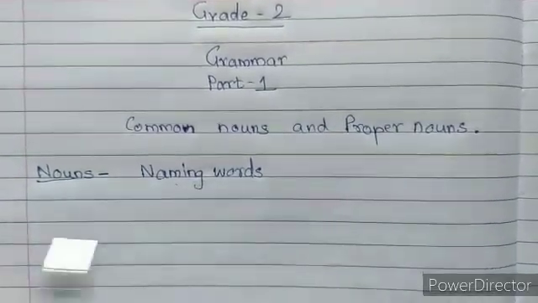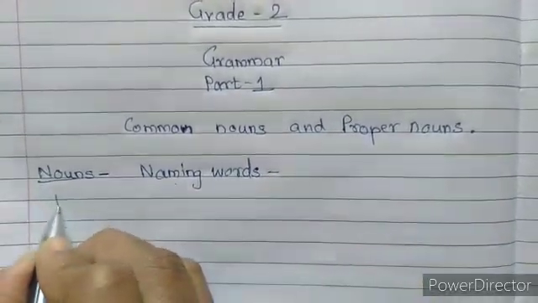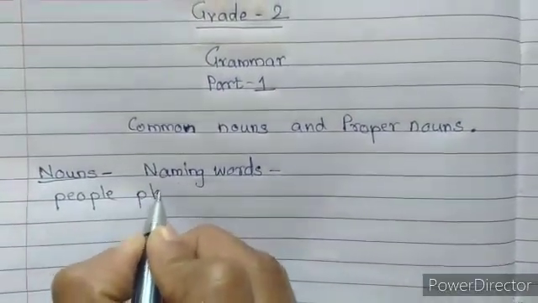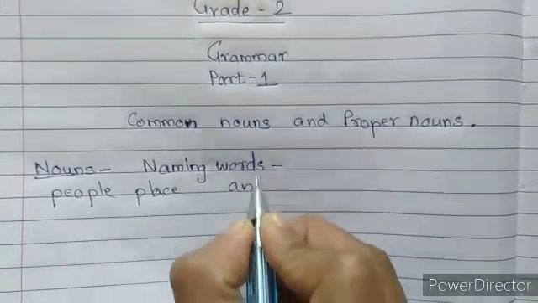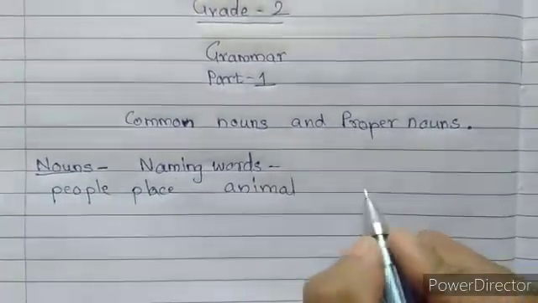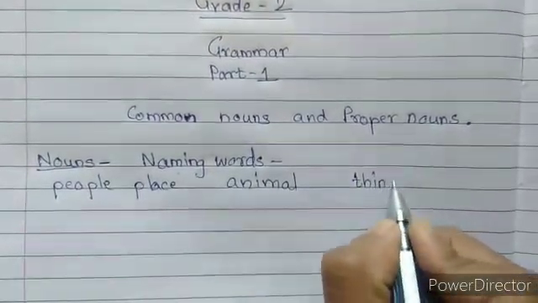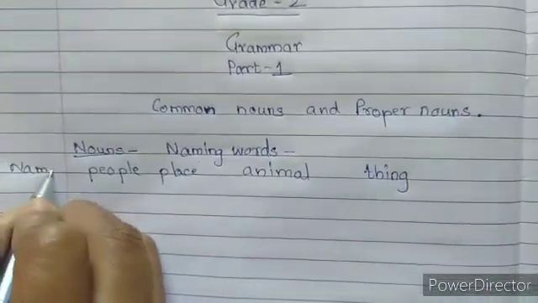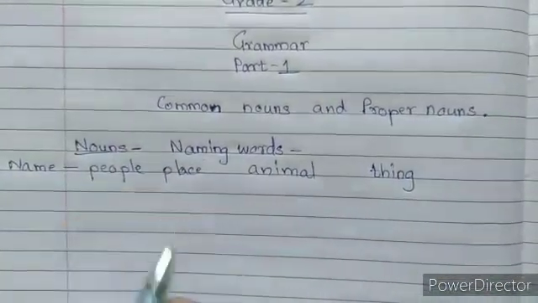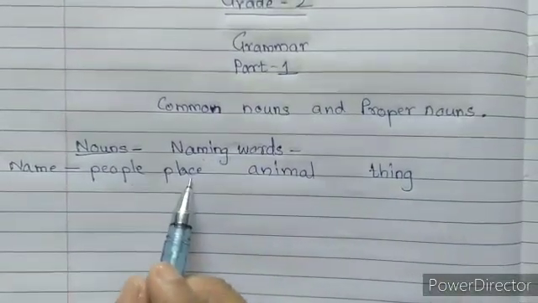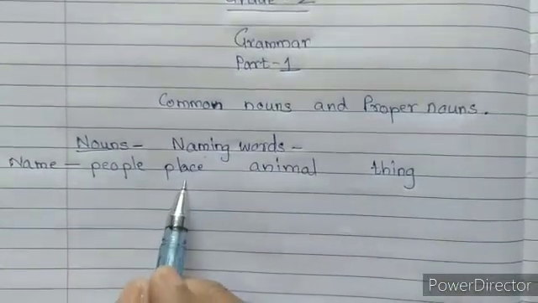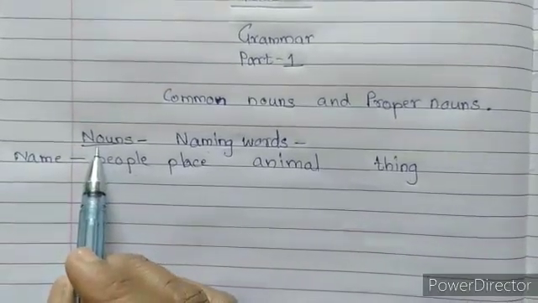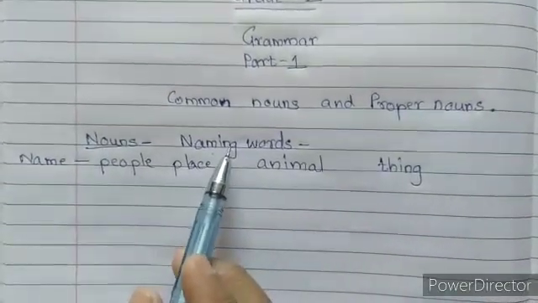It means the name of any people, place, animal or thing. The name of any person, place, animal or thing is called a noun or a naming word.